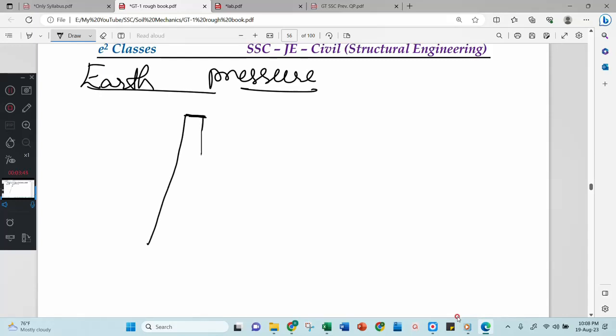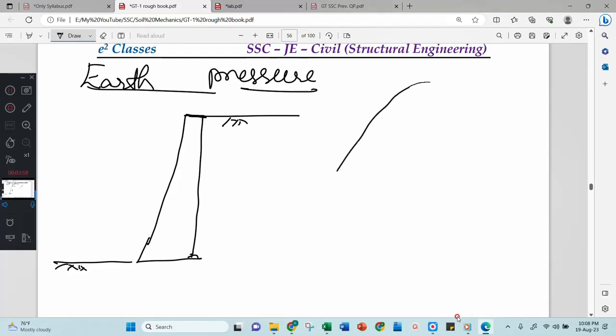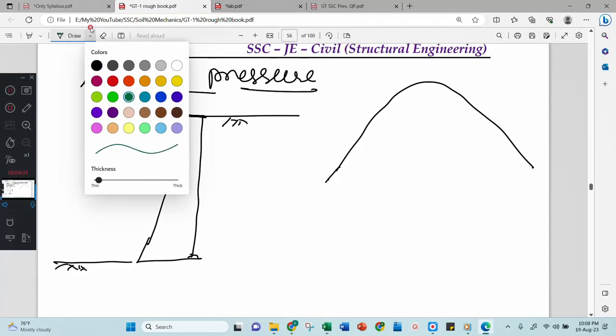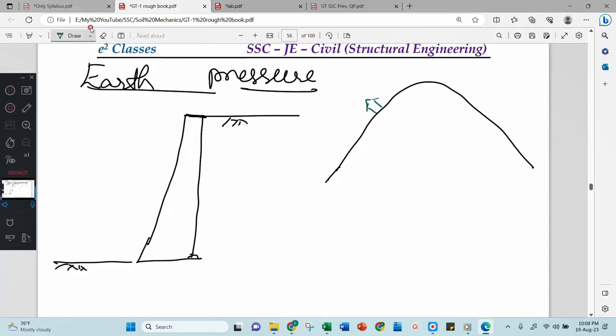See, this is your retaining wall, the shape of the retaining wall. And why we want a retaining wall, that we will understand. This is a soil surface. This is another layer. So let us consider this is one hill. I want to build a home on this hill. How to build a home on this hill? May I build like this? No, this is wrong.